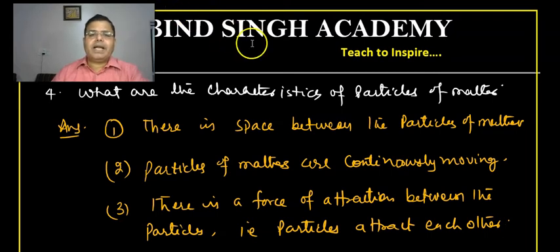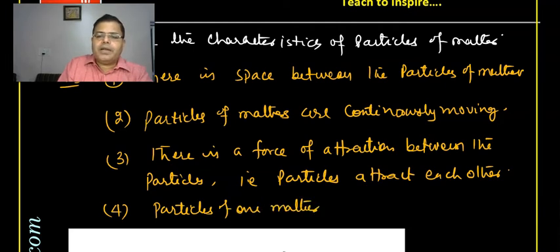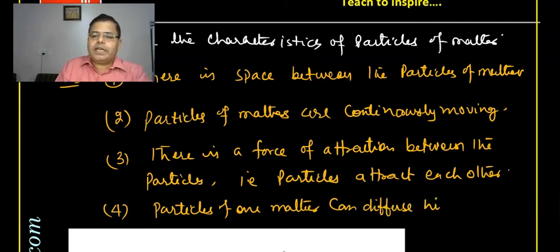Particles of one type of matter can diffuse with another. Diffuse means intermix with another.